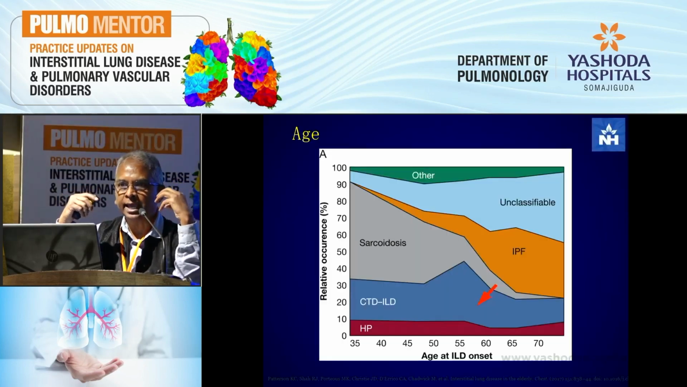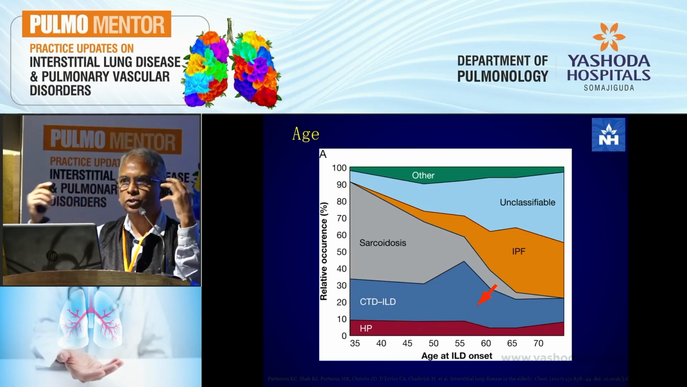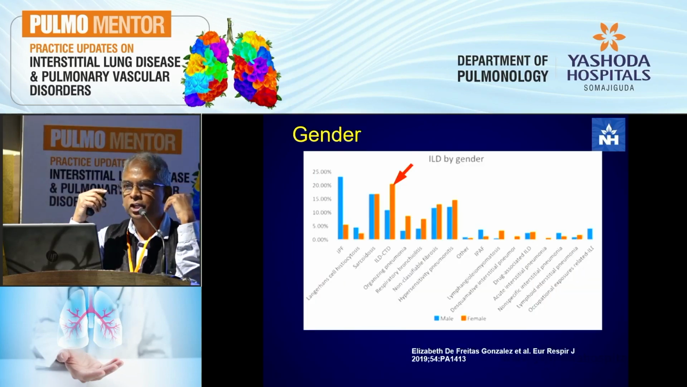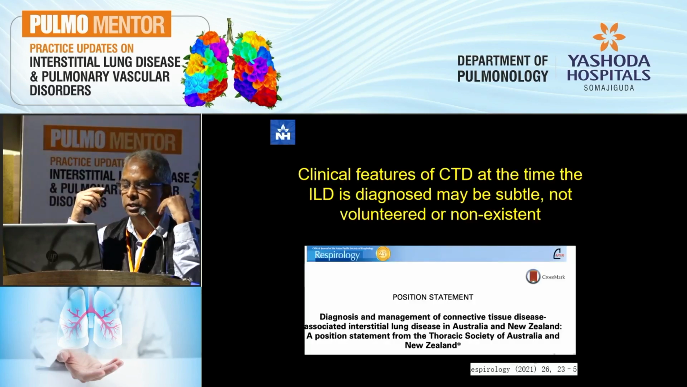And if you look at the age, CTD-ILD typically occurs in the middle age. It does start in the young age, goes on to the old age with a peak around the mid-50s. Gender-wise, CTD-ILD is far more common in women than in men. Involvement of other systems will give you a clue. So if you look at a younger ILD patient, a female ILD patient, a non-smoking ILD patient, you probably should be looking even harder for a connective tissue disorder.